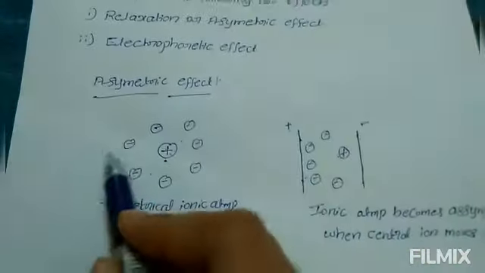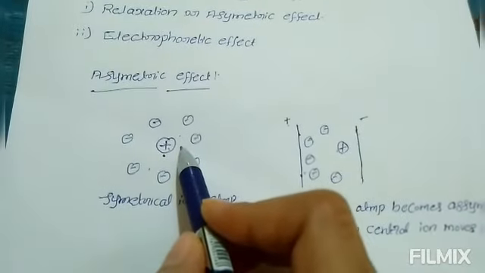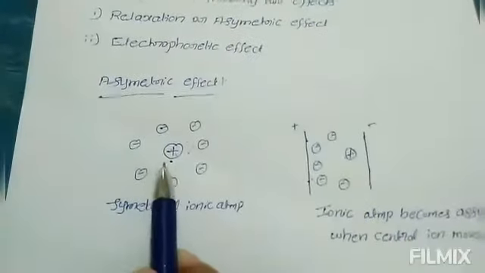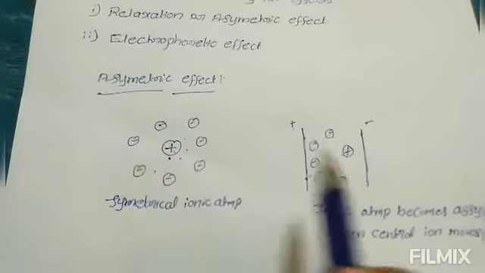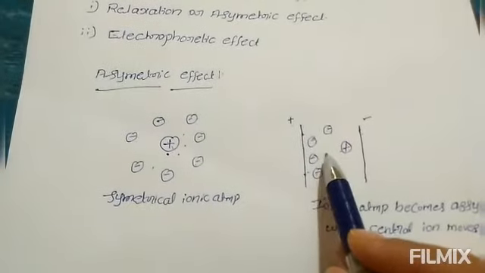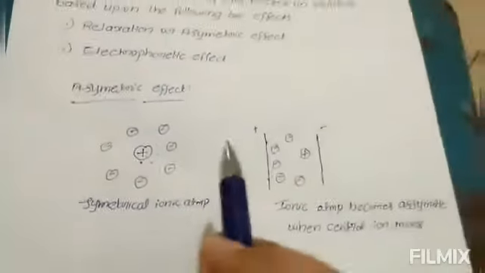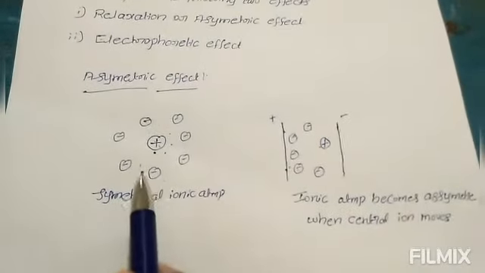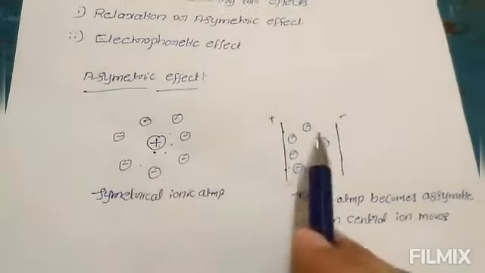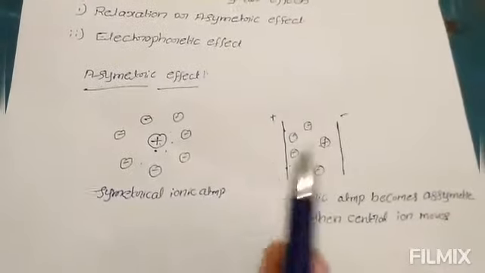So the old ionic atmosphere is destroyed. The destruction of the old ionic atmosphere and the formation of the new ionic atmosphere do not take place at the same time. There is a little time gap between the destruction and the formation of the new ionic atmosphere.